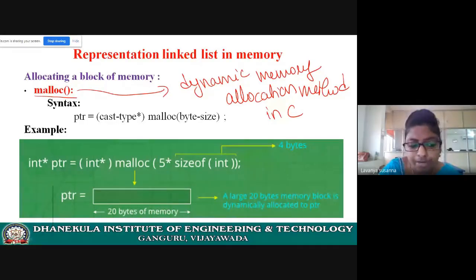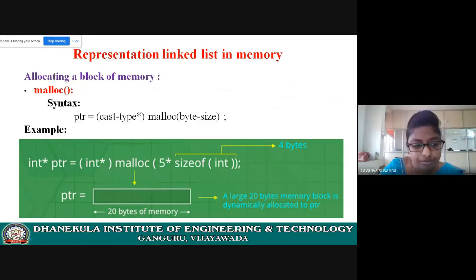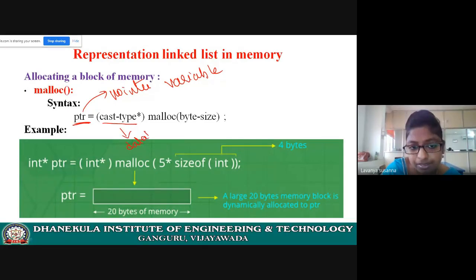Now let us see how to allocate memory for a node. Here is just an example. First you need to know what the syntax is. See the syntax: ptr, here ptr is a pointer variable. Already you know this pointer variable, right? ptr equal to, open bracket, next inside cast type. This is nothing but the data type. Next star symbol, close the bracket. Next malloc.